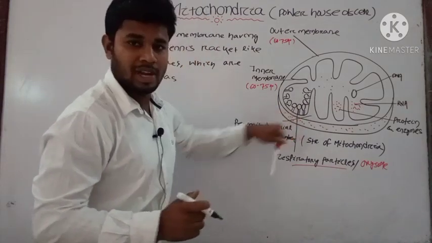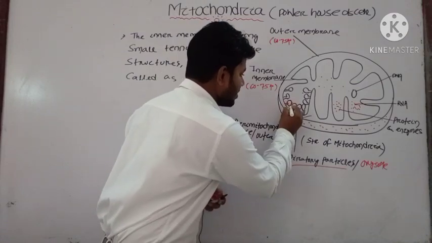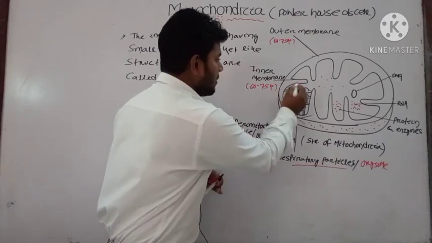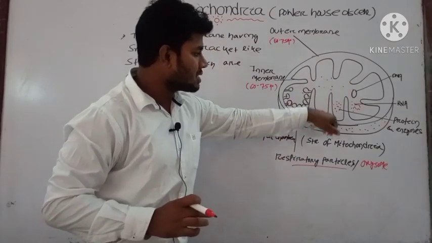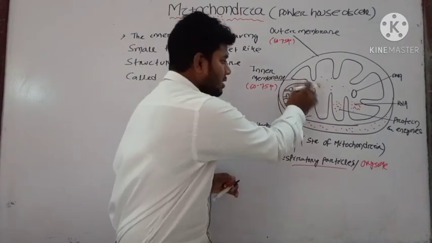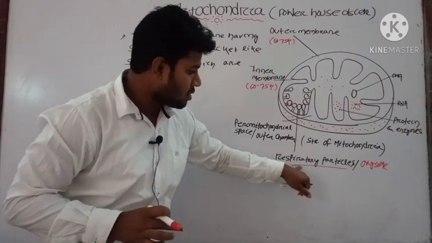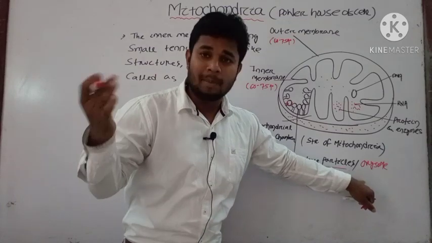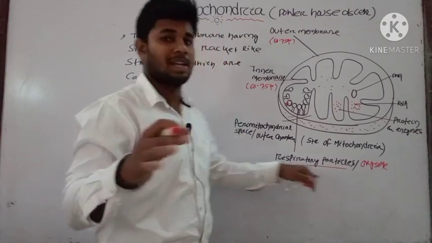You can see here the diagram. You can see small tennis rackets. You have seen a tennis racket, how it looks. It is like that. All around the cristae, the inward folding, you can find the tennis racket like structures. I have only drawn these to represent the structure. That is known as your respiratory particles or oxysomes, or we call them elementary particles, and another name is F1 F0 particle.